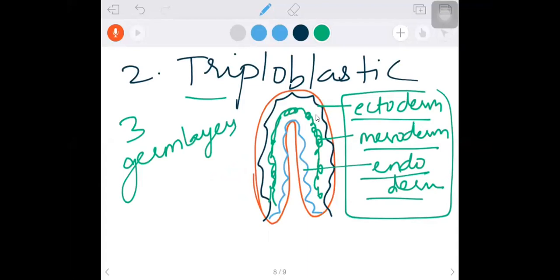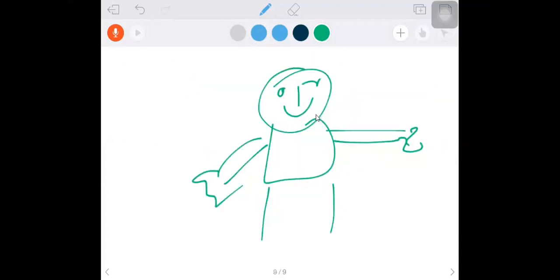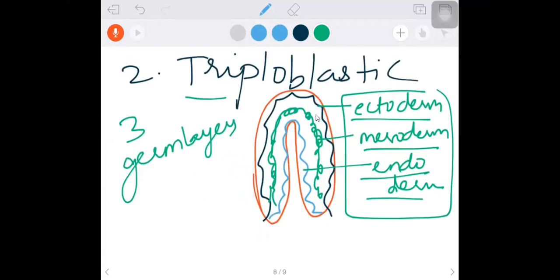We should be able to answer from which germ layer which part is formed. That capacity we are going to get in the next chapter. When we go to the second chapter, structural organization in animals, I guarantee that after the completion of the chapter, brain is formed from ectoderm. Likewise, heart from mesoderm, and the elementary canal is from endoderm.